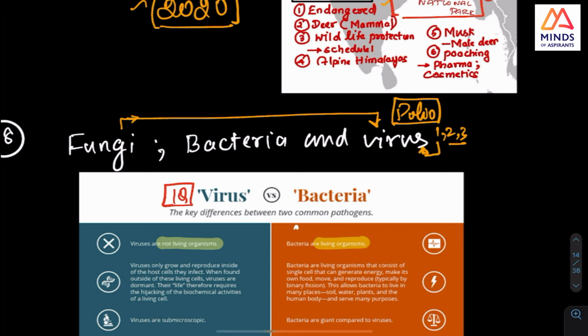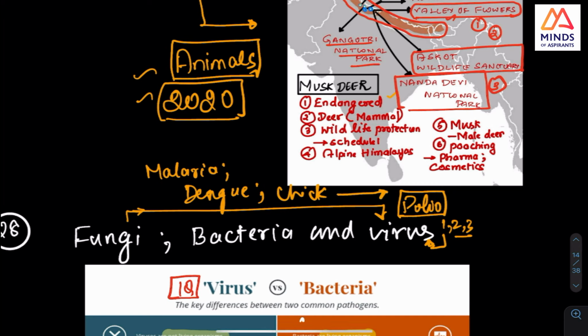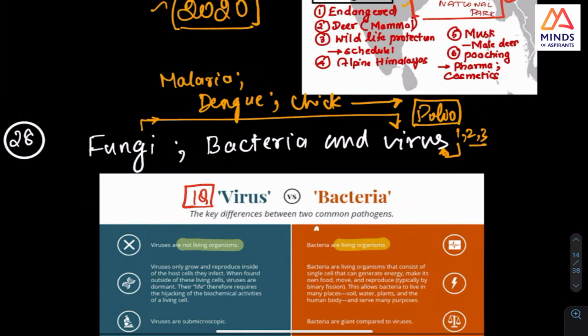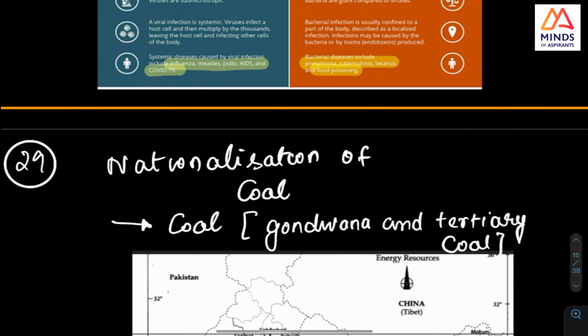This is what I said, and you should have a differentiation. Which are all viruses or caused by viruses, whether malaria, dengue, chikungunya. So check this. Which are all caused by bacteria, which are all caused by viruses. COVID is obviously caused by coronavirus, that you will know. So that you should know.